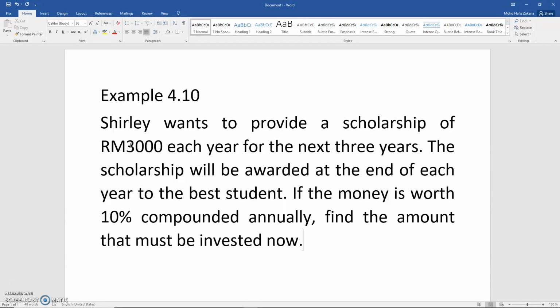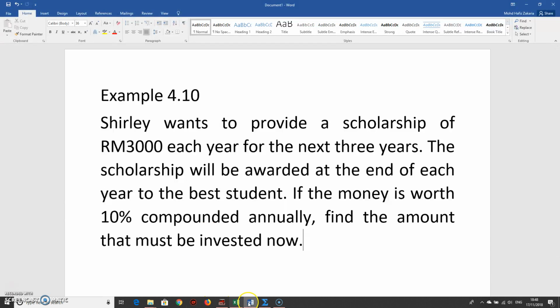It actually can be less than that. But at the end, when the money has accumulated based on the 10% compounded annually, it will be enough. So let's see what is actually the amount that Shirley needs to deposit today, so that at the end she has enough money to give a scholarship of 3,000 for the next 3 years.